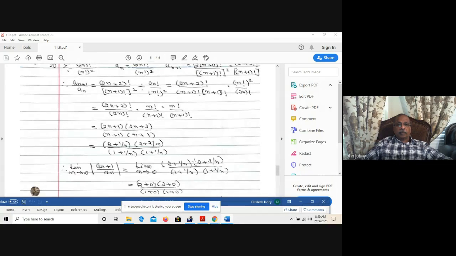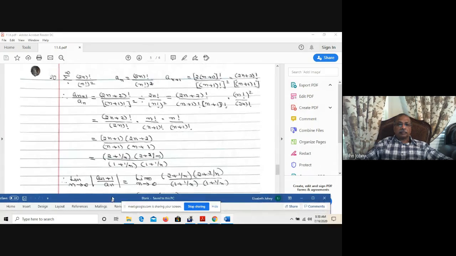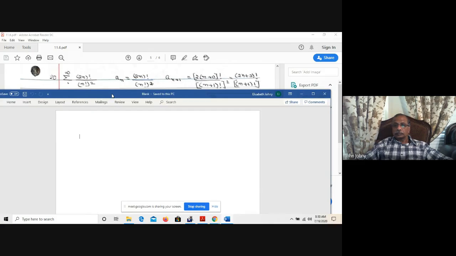Number 20. Sigma (2n) factorial divided by (n factorial) squared. a_n is equal to (2n) factorial divided by (n factorial) squared. So a_(n+1) is equal to (2(n+1)) factorial divided by ((n+1) factorial) squared, replacing n by n+1.